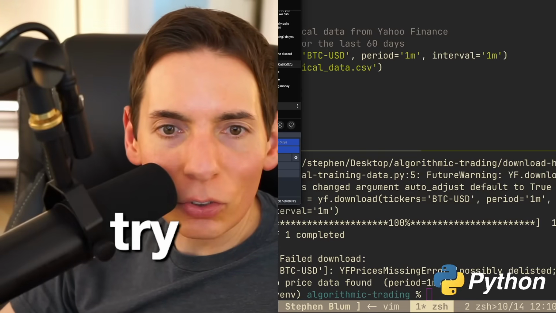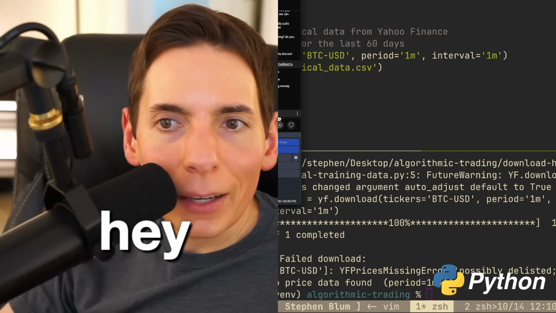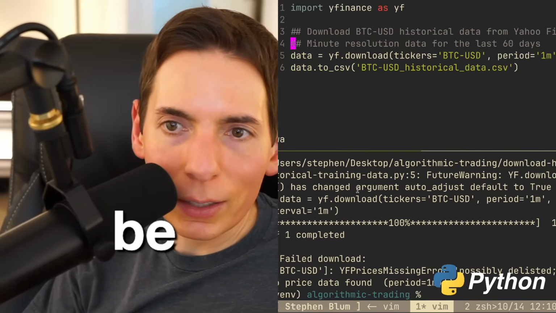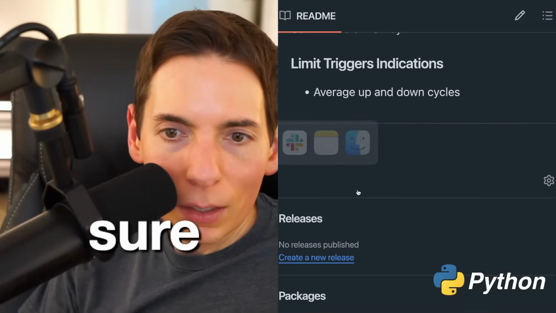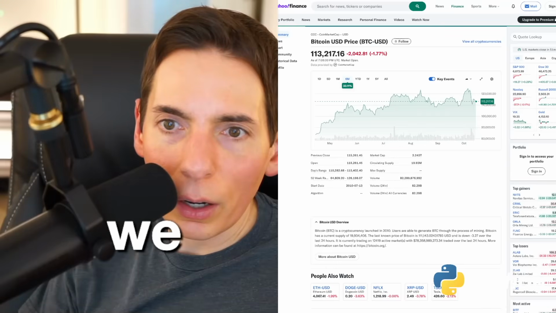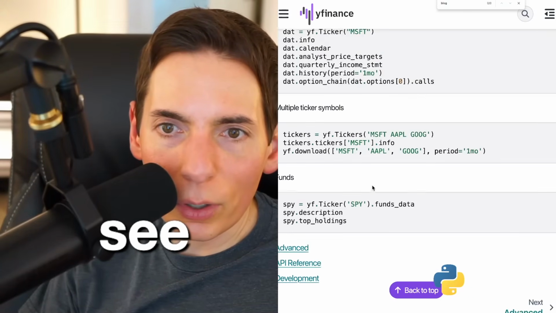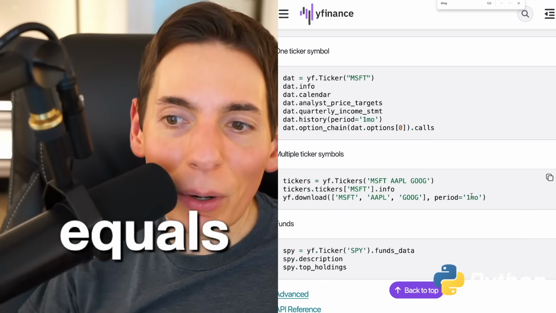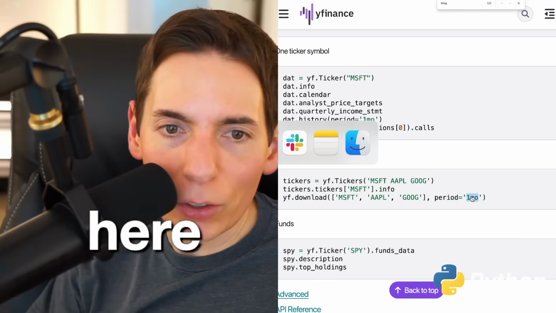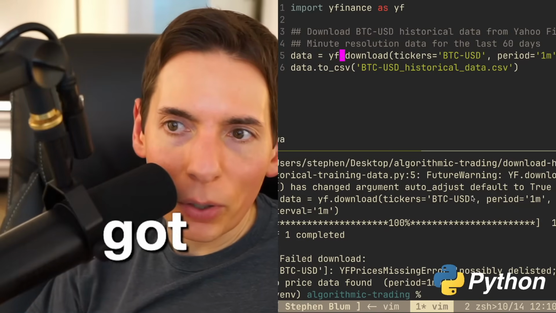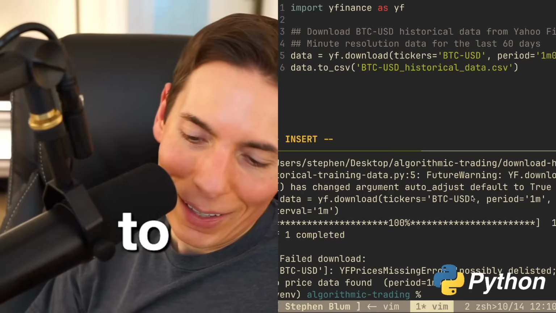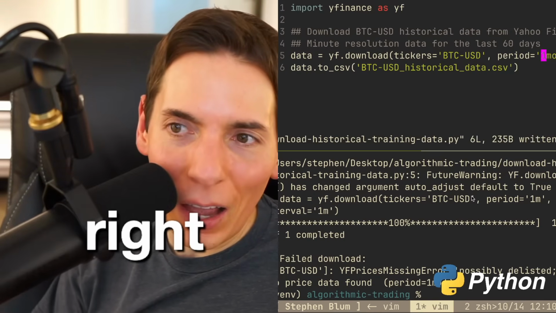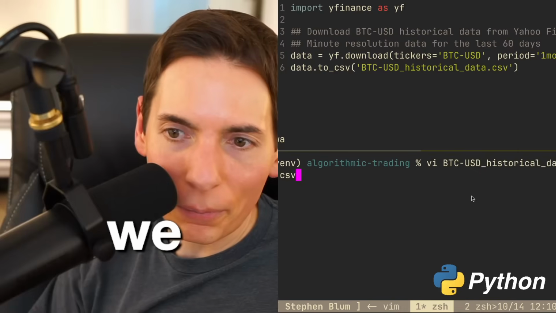BTC/USD, it could be. I'm pretty sure this is the right one because we got the right data. We need to download history. Let's go to our reference here. Download period equals 1. Oh, I see right here, 1MO. That's what the problem is. The period is wrong. You have to put an O there, MO, like a month. Maybe. Let's see if it works now.